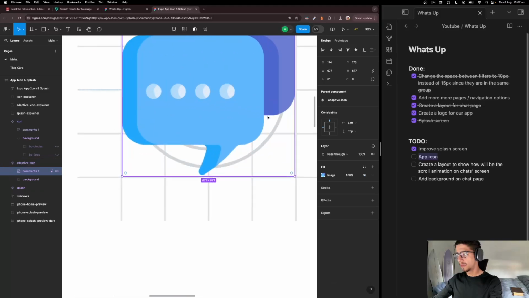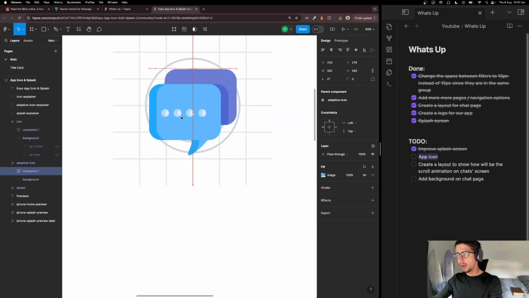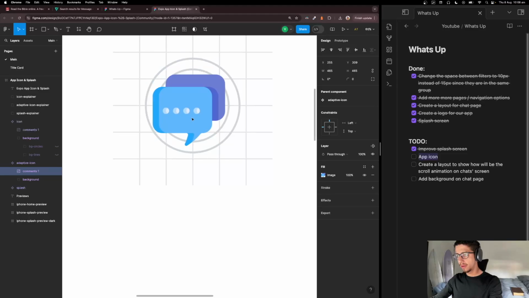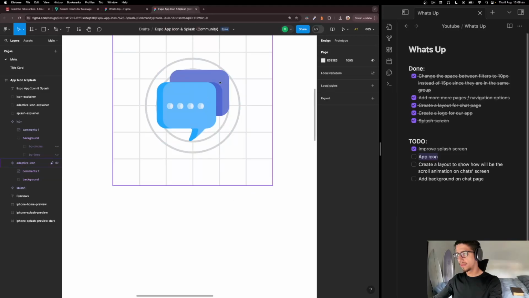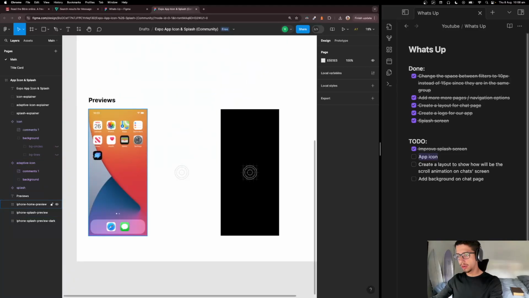Let's paste here. As you can see, the Android icon is a little bit smaller, so we'll need to reduce the size of our icon, maybe like this, in the middle, and in the middle as well. Yeah, we are using the size that we can. So let's go.